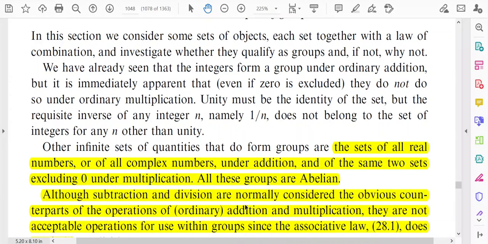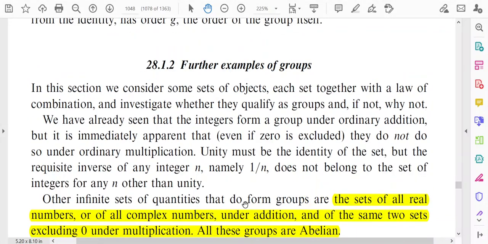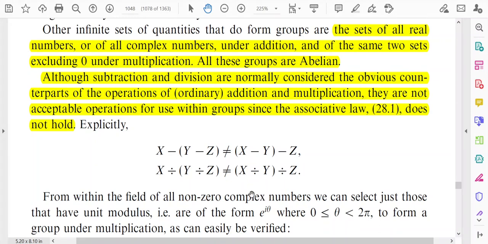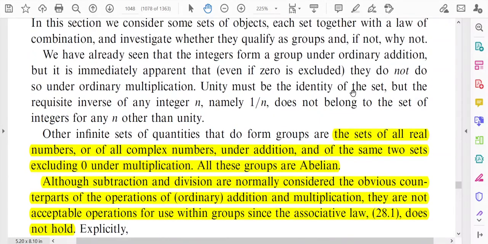In this lecture, we will discuss some examples of groups. In the previous lecture, we discussed that the set of all integers, from minus infinity through 0 to plus infinity, forms a group.